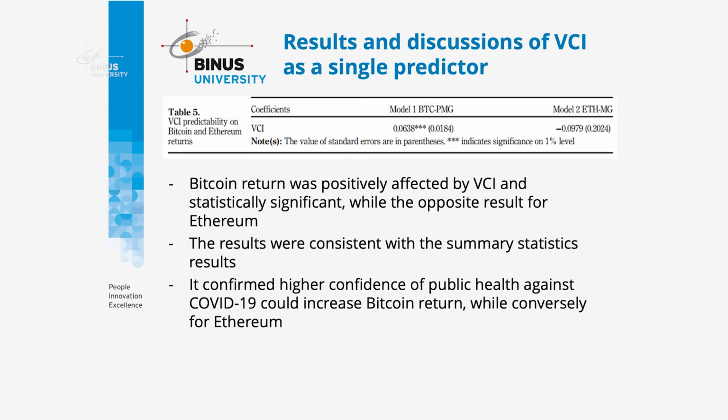The findings show that Bitcoin returns were positively affected by VCI, and it is also statistically significant, while the opposite result holds for Ethereum. As you can see here, the results were consistent with the summary statistics, that Bitcoin has a direct relationship while Ethereum has an indirect relationship. It confirmed that higher confidence in public health against COVID-19 could increase Bitcoin return, while conversely for Ethereum.